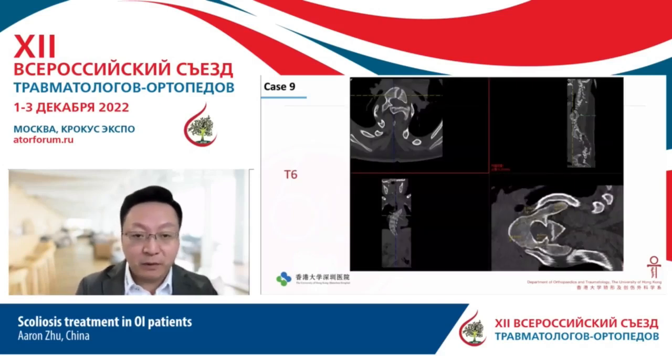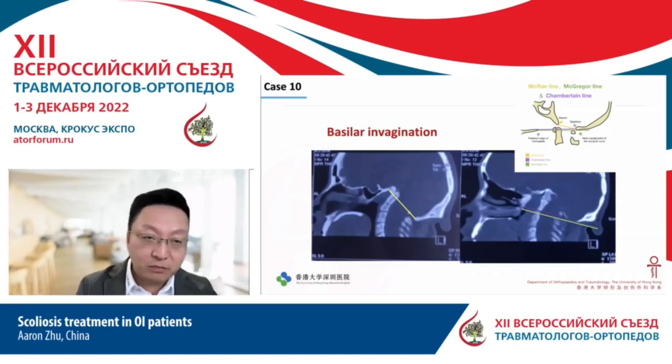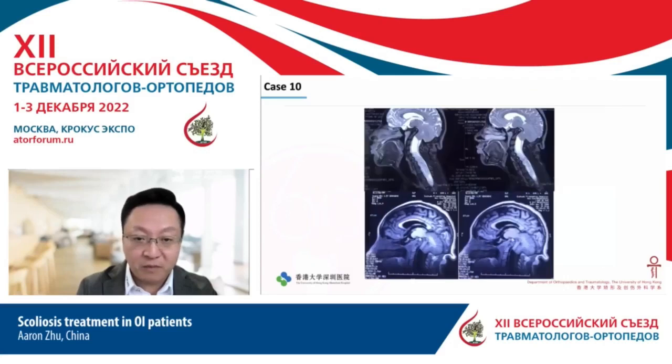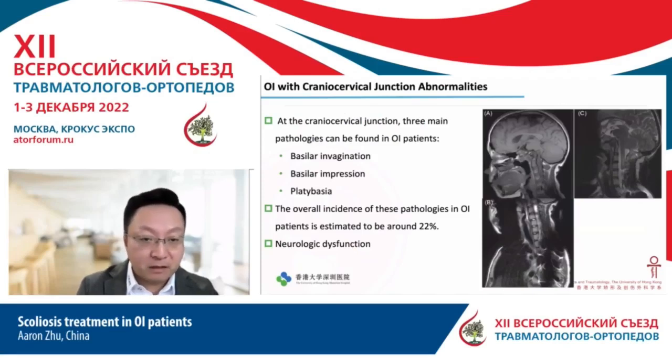So proper pre-operative assessment is very important for this type of patient. You can see why we cannot insert any implants in the thoracic spine. You can see the vertebral body is already sunk, and all the trajectories of the pedicle screws are blocked by the rib cage. So we cannot insert any pedicle screws at those levels, T6 to 7. Okay. So as I mentioned, this patient may be combined with some basilar invagination and other congenital deformities. So you can see the hydrocephalus and the basilar invagination. So pre-op, don't forget to do a CT scan of the brain and upper cervical spine.